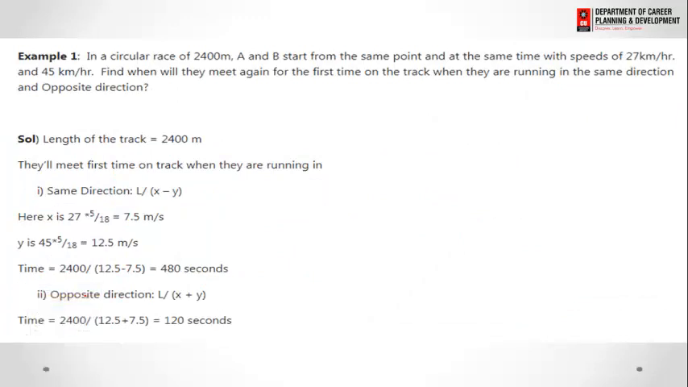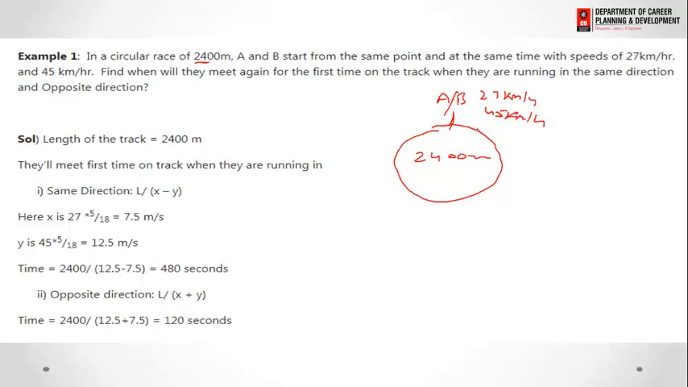So now here we have the question: in a circular race of 2400 meters, where A and B start from the same point with speeds of 27 kilometers per hour and 45 kilometers per hour, there may be two conditions: when they will meet for the first time on the track, if they move in the same direction or in the opposite direction.